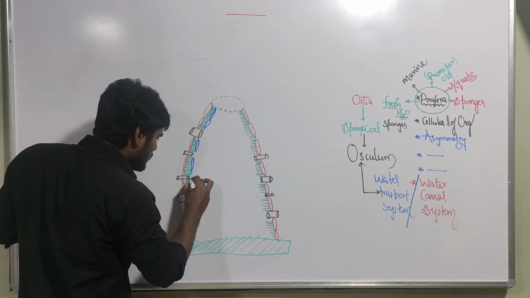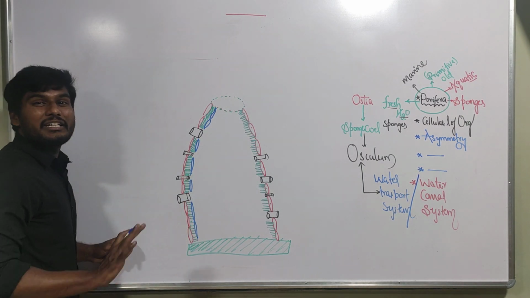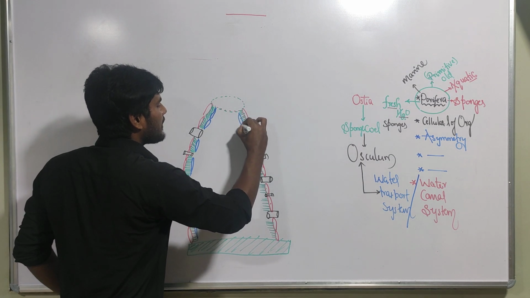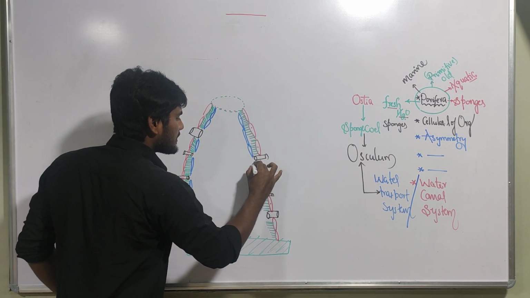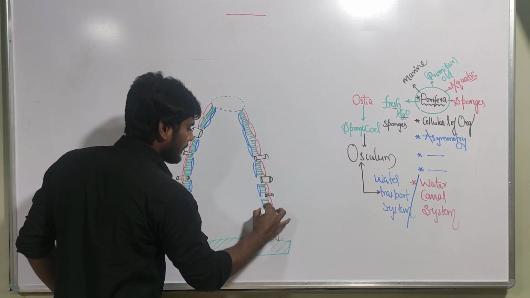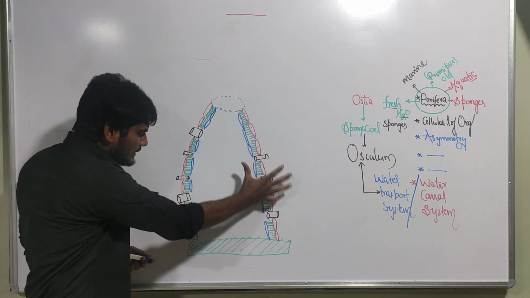You don't get confused. To understand the diagram, I am drawing this, that's all. But in your NCERT textbook, they didn't give any pinacoderm or gastrodermis. So don't get confused. To understand the diagram, I am drawing them like that. Yes, this is the gastrodermis. See, now this is the sponge.